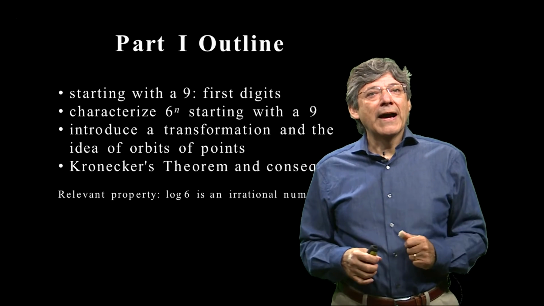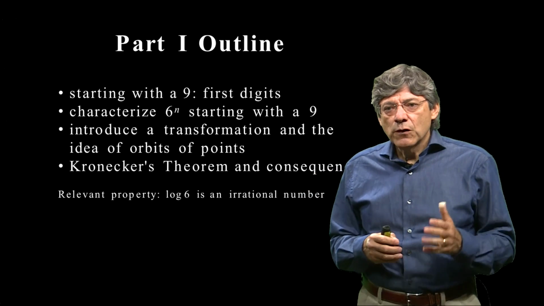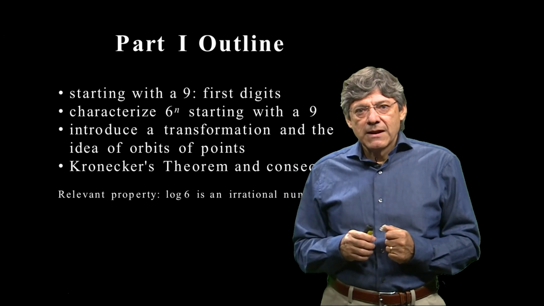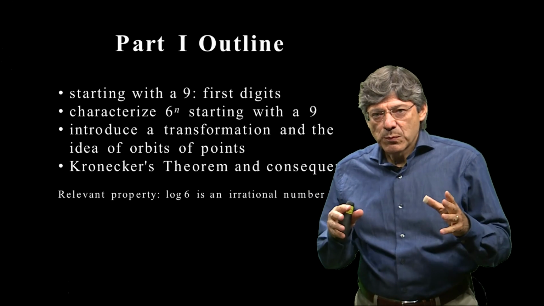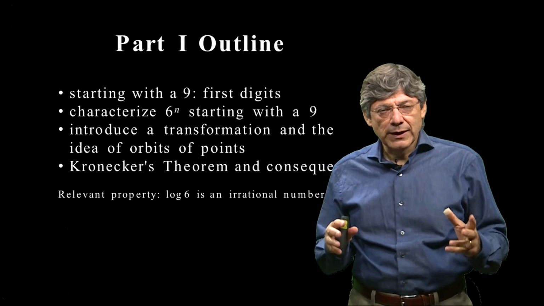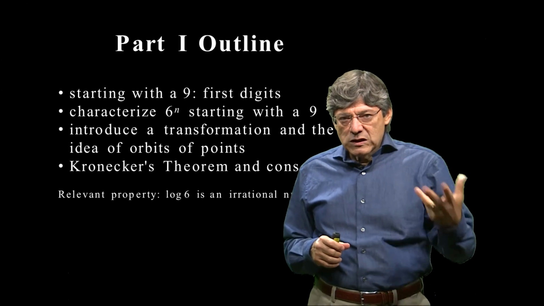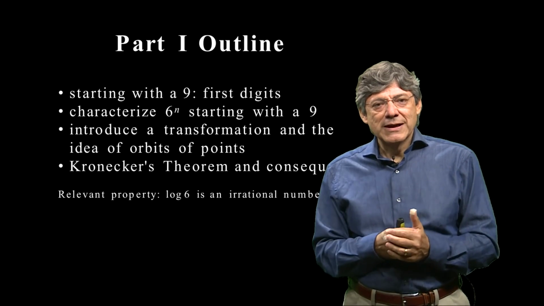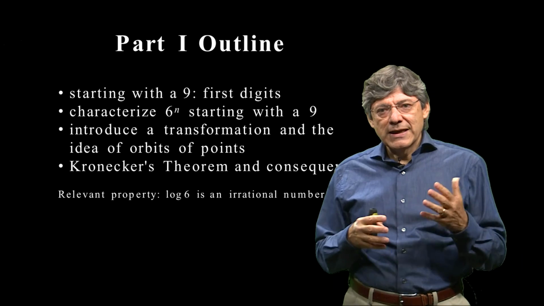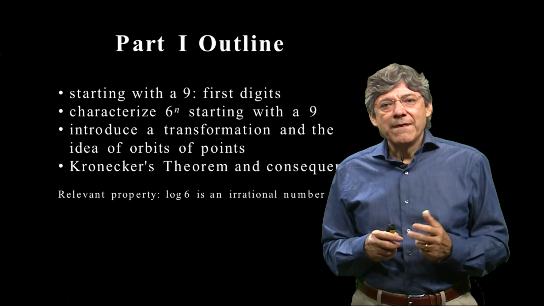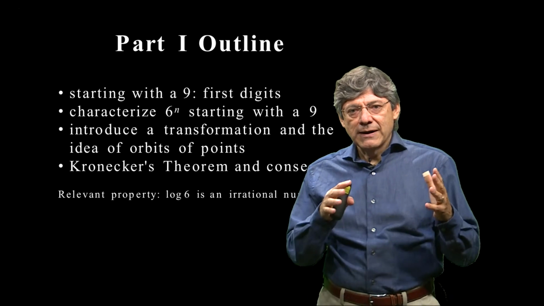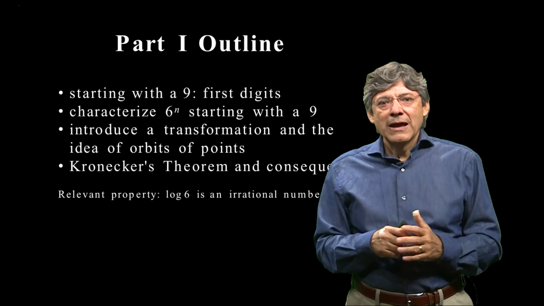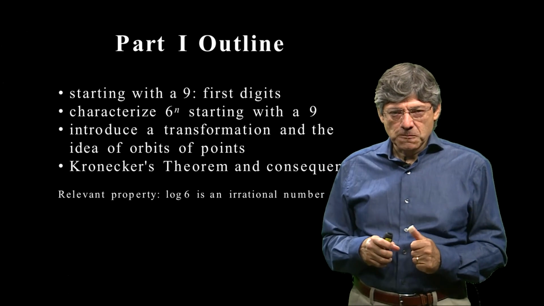So we start with an outline of our presentation. First, we will talk about what it means for a number to start with a 9. Then we will set up an equation that describes precisely when 6 to the n starts with a 9. To explore and answer that question, we will introduce a transformation, that is a map on the unit interval, and we will introduce the idea of orbits of a transformation. And then we will mention Kronecker's theorem and how it helps us answer that question. This is part 1. There are 3 parts to this presentation.